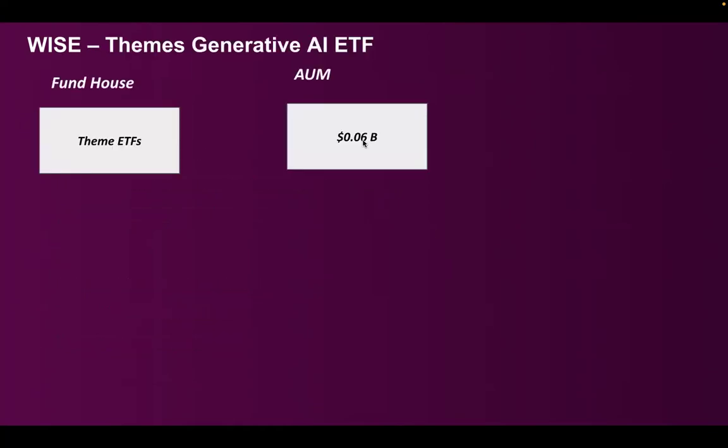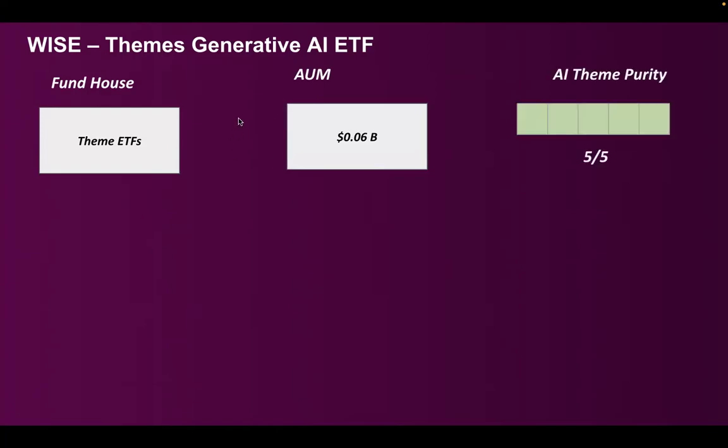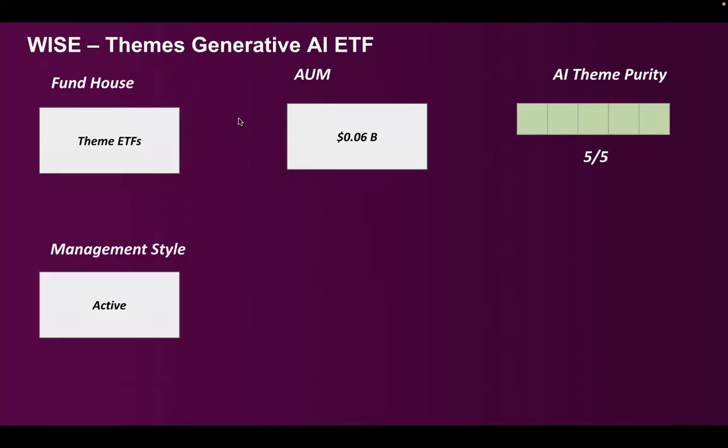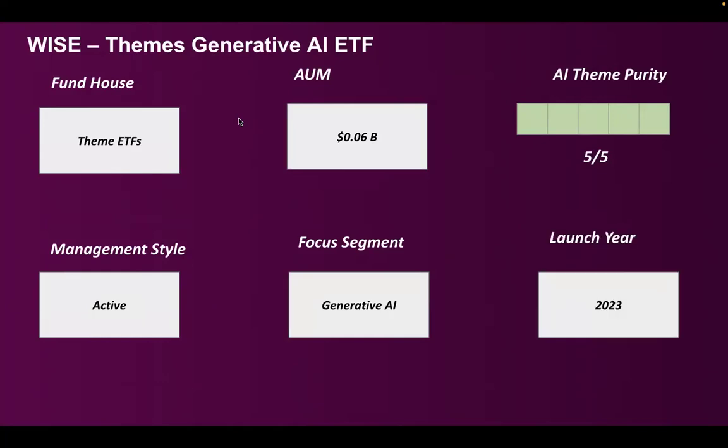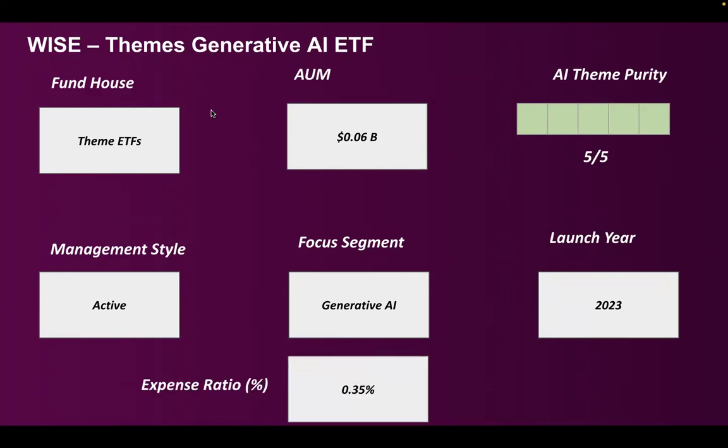So theme ETFs. Only $0.06 billion AUM, which is very small. But it is a proper pure play AI theme, so 5 out of 5 we can give. Active management. Focus segment is generative AI. Launch year is 2023, very young company. Since it is not even 3 years, we do not have any of the ratios like beta, alpha, etc.